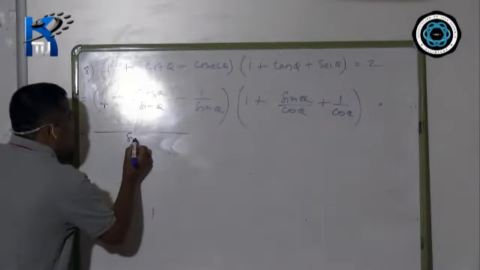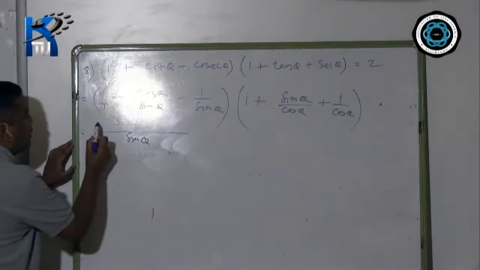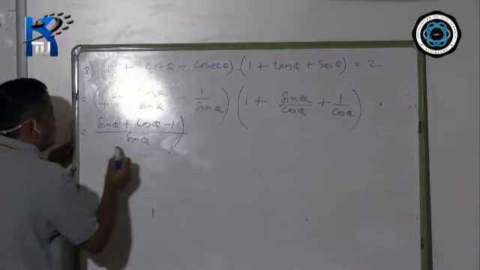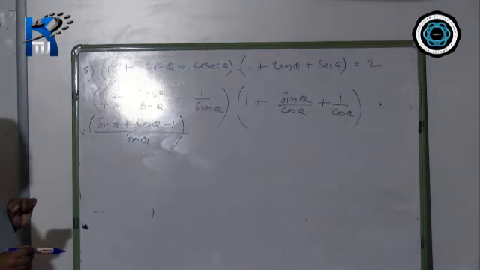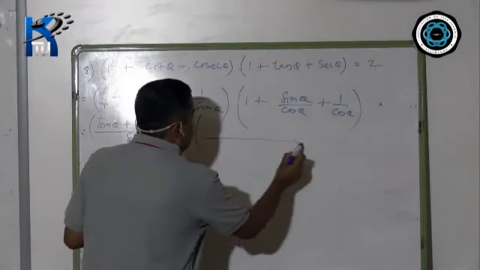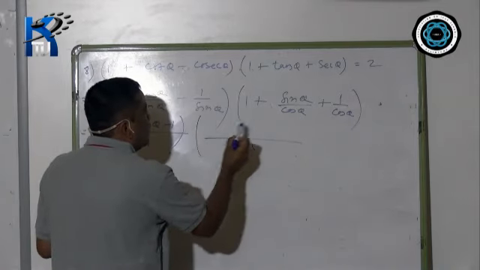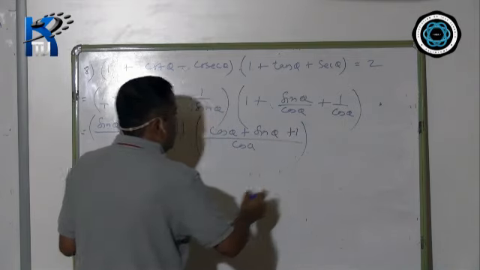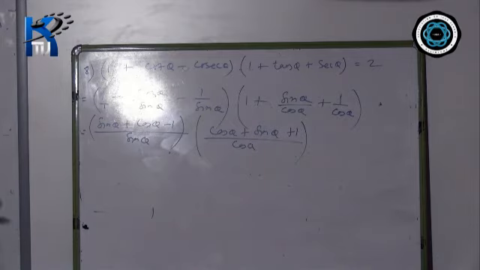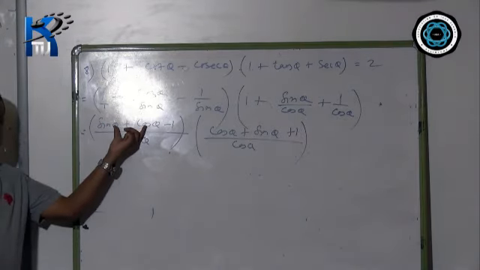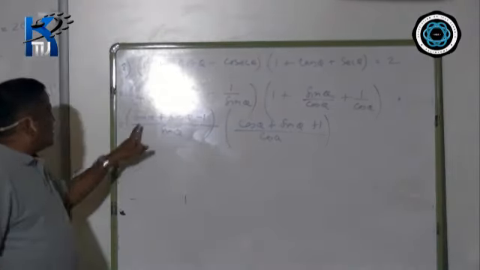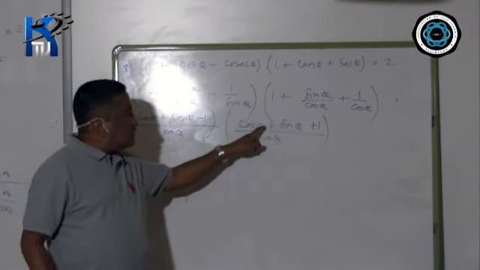Now take out LCM. So obviously LCM is sin theta. So here it will be sin theta plus cos theta minus 1. Sin theta plus cos theta minus 1. Again LCM is cos theta. Now cos theta plus sin theta plus 1. Now from here if you look at these two, sin theta plus cos theta and cos theta plus sin theta is same thing. Okay, now sin theta plus cos theta minus 1, cos theta plus sin theta plus 1.